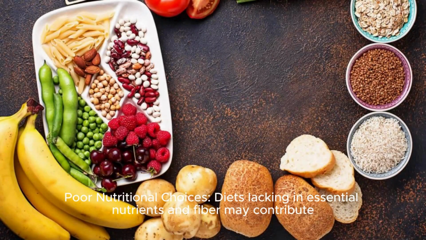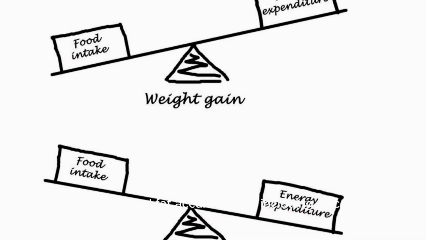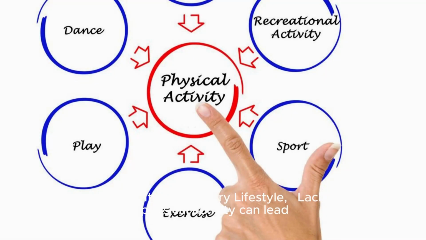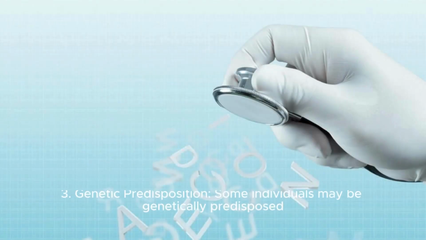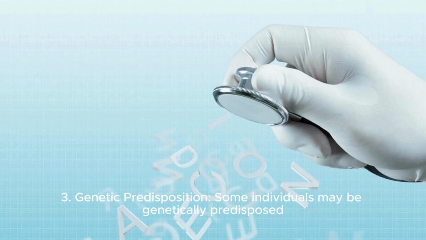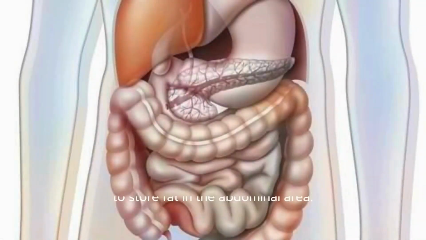Poor nutritional choices. Diets lacking in essential nutrients and fiber may contribute to weight gain and fat accumulation, including visceral fat. 2. Physical inactivity, sedentary lifestyle. Lack of regular physical activity can lead to weight gain and an increased risk of visceral fat accumulation. 3. Genetics. Genetic predisposition. Some individuals may be genetically predisposed to store fat in the abdominal area.